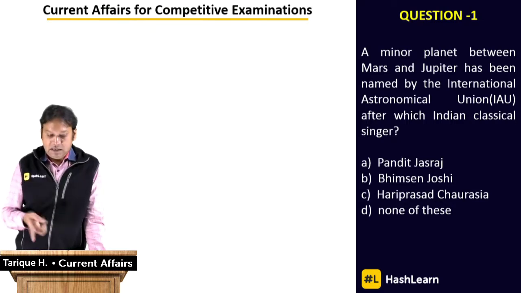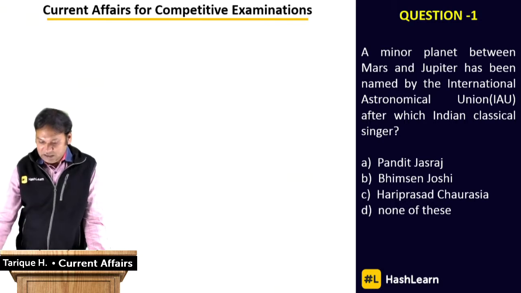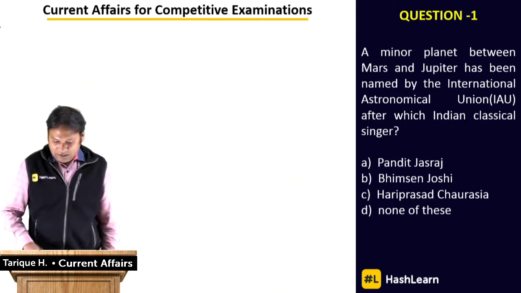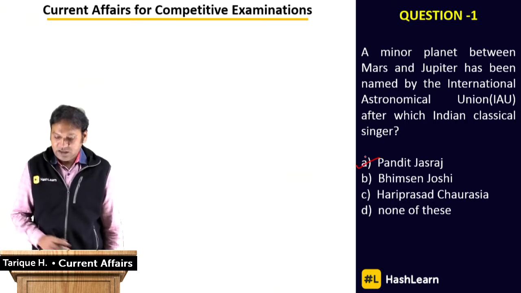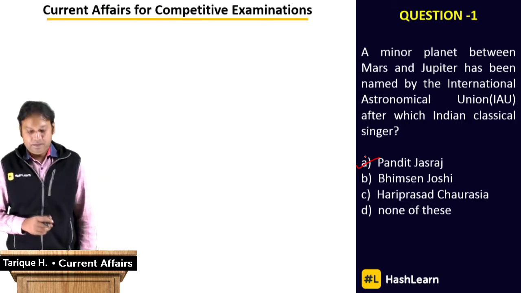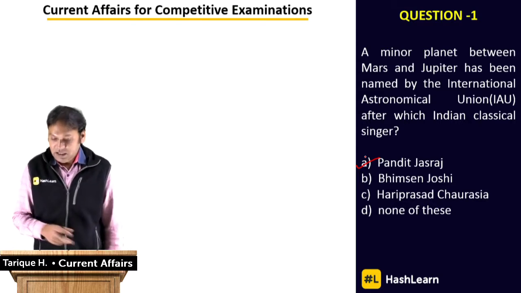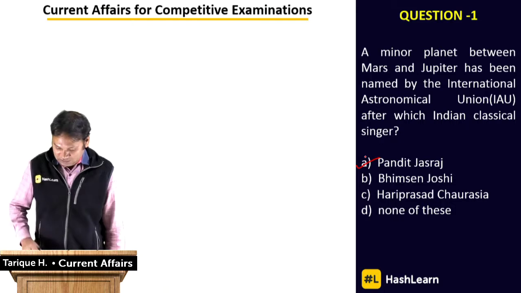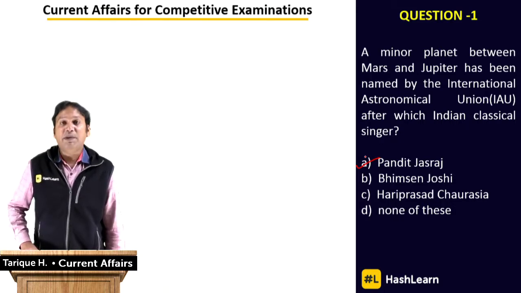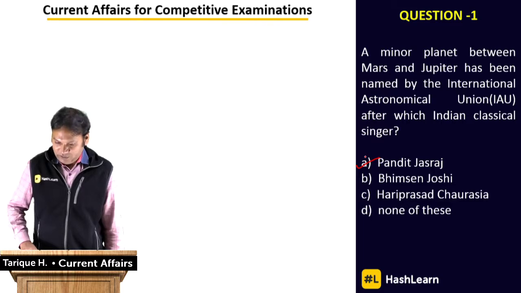If you don't know the right answer, note down the correct answer. It is Pandit Jasraj. The correct answer for this question is Pandit Jasraj. That's answer option A. The planet has been named by IAU after the classical singer Pandit Jasraj. He's also a Padma Vibhushan award winner.